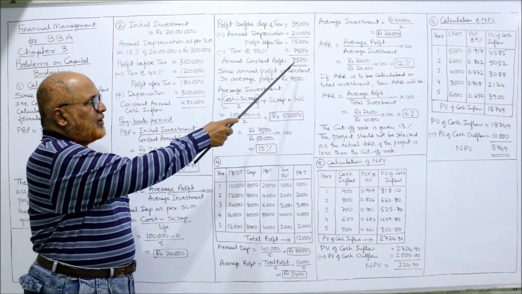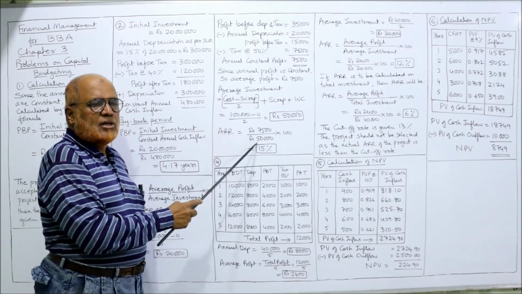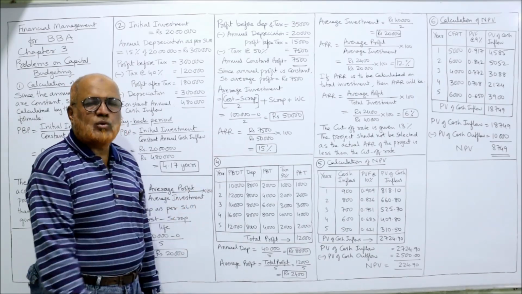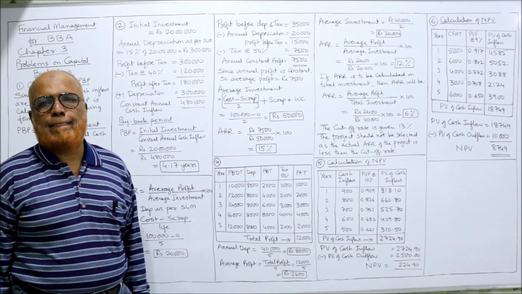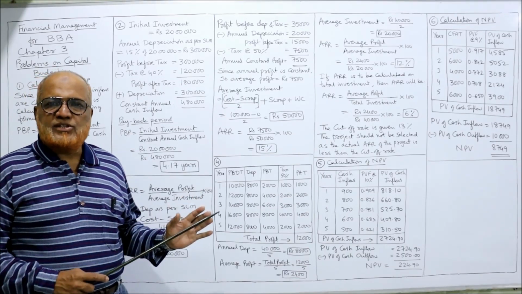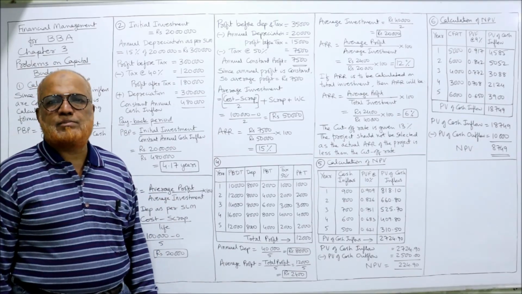So how much average profit? 7,500. Average investment 50,000. So 7,500 by 50,000 into 100. 15% is the ARR. So this is the first problem on calculating ARR. Each and every point I have explained clearly.